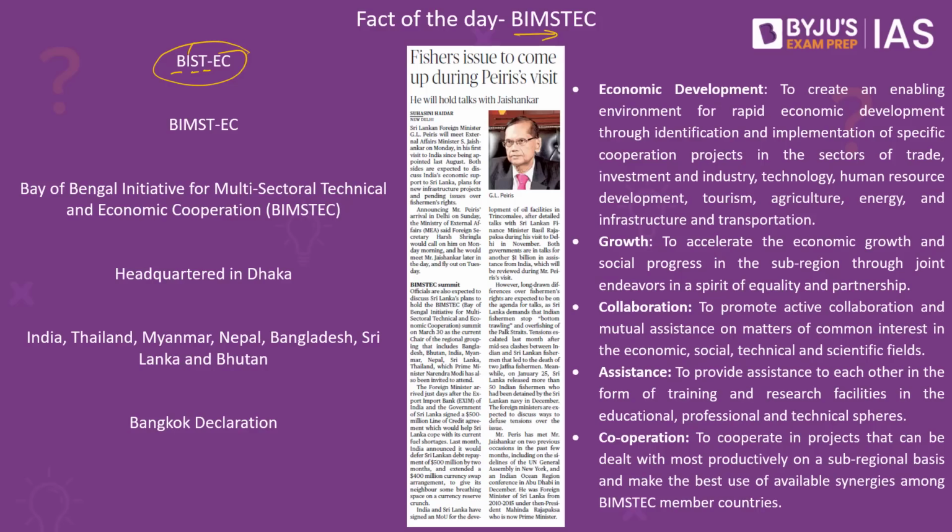Followed by this, another country was added, which is Myanmar, back in the year 97. The BISTEC becomes BIMSTEC. So basically, we have Bangladesh, India, Myanmar, Sri Lanka and Thailand Economic Cooperation. Finally, we also have the entrance of Nepal as well as Bhutan into this economic bloc.